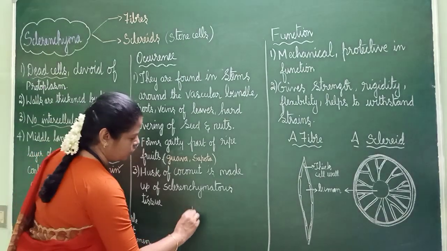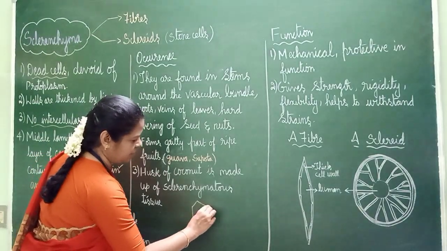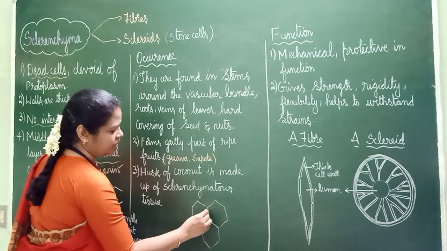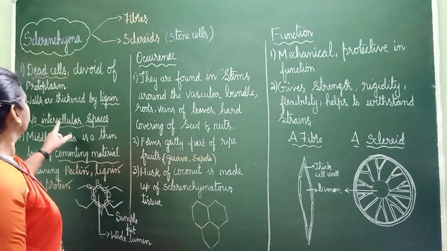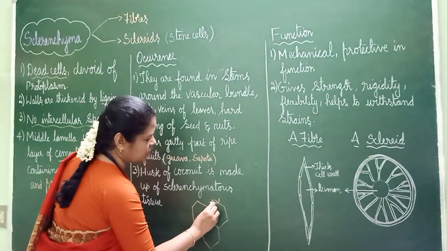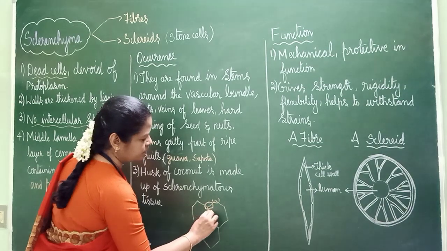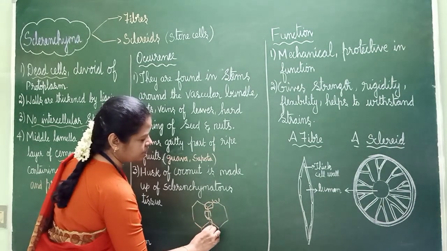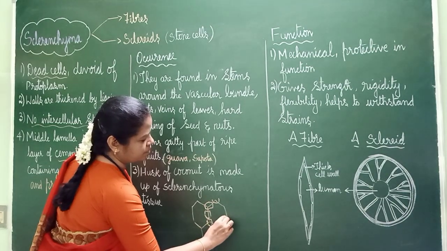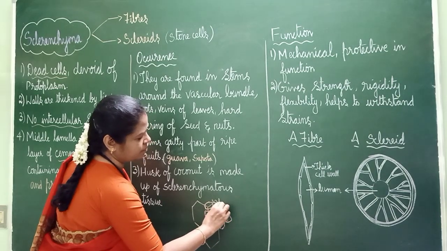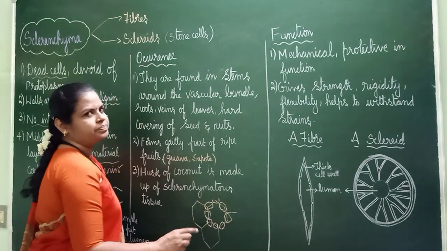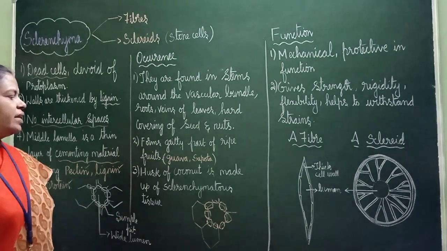See here, when you are drawing this, you should just draw like this. One cell. And what you are showing here at this end is lignin. It is thickened with lignin, I have told you. So it is thickened like this. The inside is called the lumen and this is called the pit. So this is how the diagram will be.